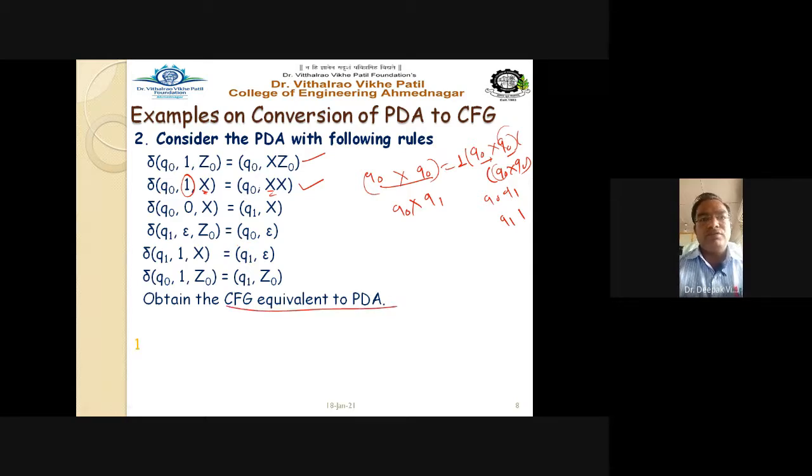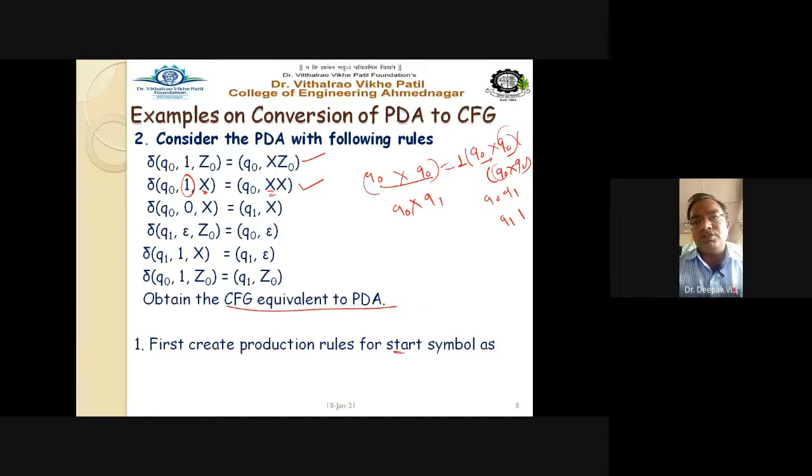So very first you have to write on the start, right? So first create the production rule for the start symbol. For the start symbol, it is also fixed. In all cases you will find it is fixed.